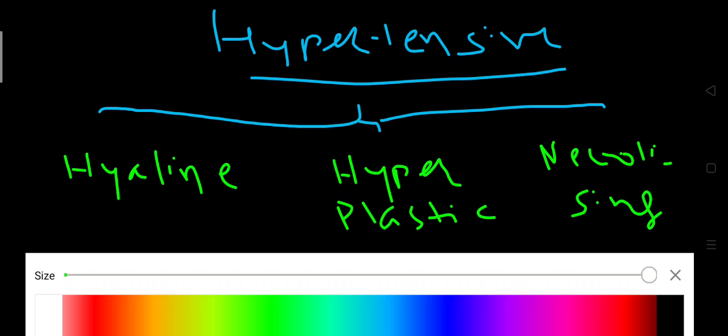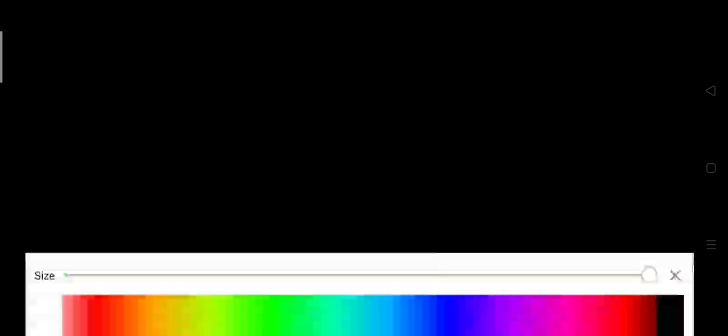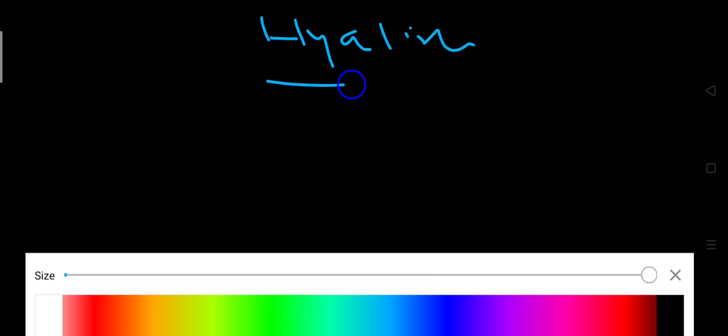But these three types of arteriosclerosis are not necessarily found only in hypertension. They may be due to other reasons also, but they are most commonly associated with hypertension. That is why they are described under hypertensive arteriosclerosis. We will look at these three types one by one. First one is hyaline arteriosclerosis. Remember that this is not only due to hypertension, it is due to other causes also, but we study it under hypertension because it is most commonly associated with it.